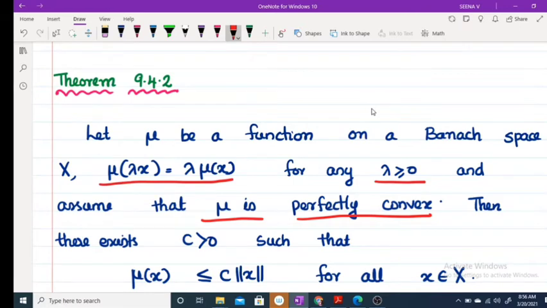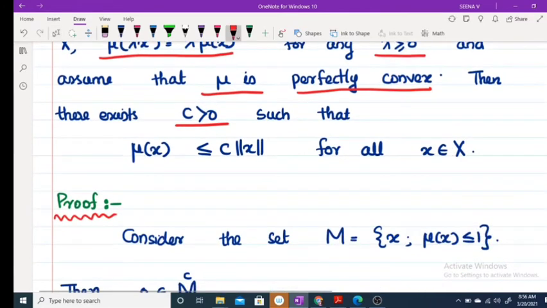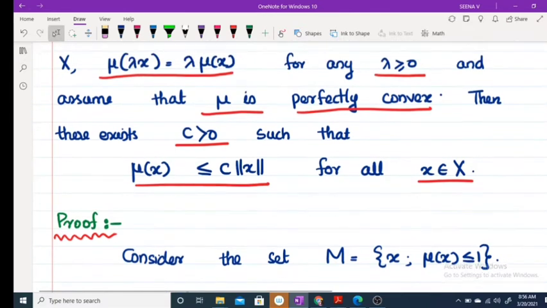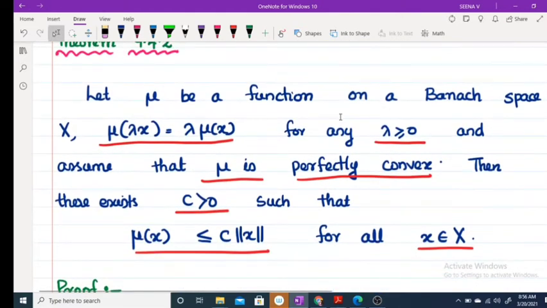Then we have to prove that there exists a c greater than 0 such that mu of x is less than or equal to c times norm of x for all x belonging to X. Once again, mu satisfies two conditions: first, mu of lambda x equals lambda times mu of x for lambda greater than 0, and second, mu is perfectly convex.